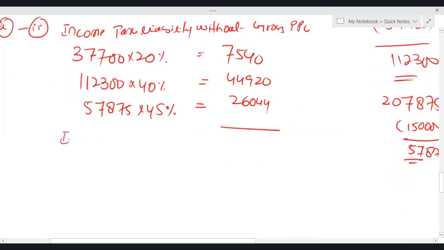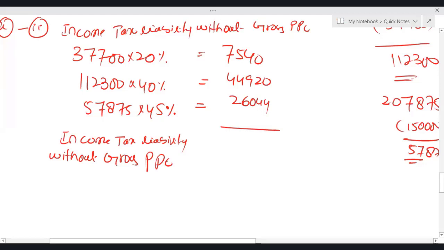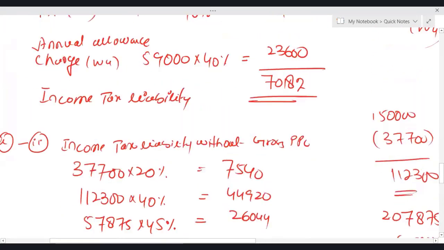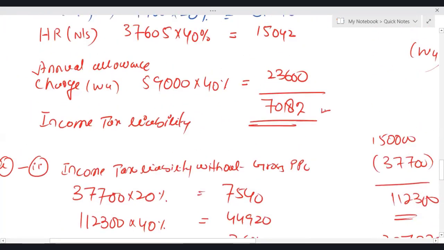So here comes income tax liability without gross PPC: 7,540 plus 44,920 plus 26,044 gives me 78,504. And right now, what was the amount of the liability? 70,182.